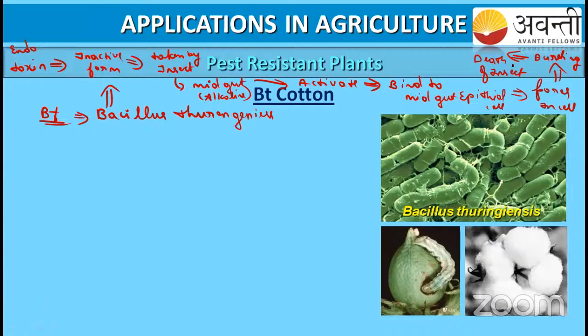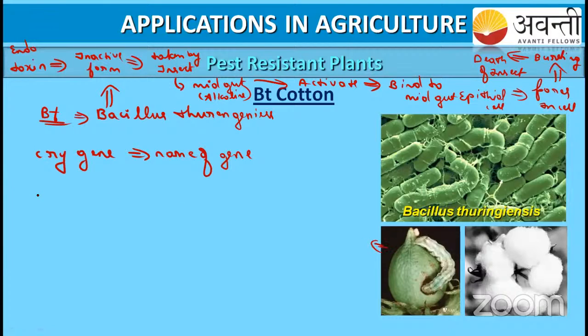Now let us see how we utilize this BT toxin in biotechnology applications. See here, this BT toxin is carried by a gene, which we call the cry gene. Cry gene is the name of the gene. We take this cry gene, and you can see that the gene was inserted into the cotton, right?